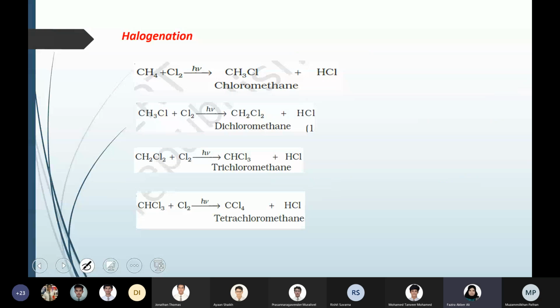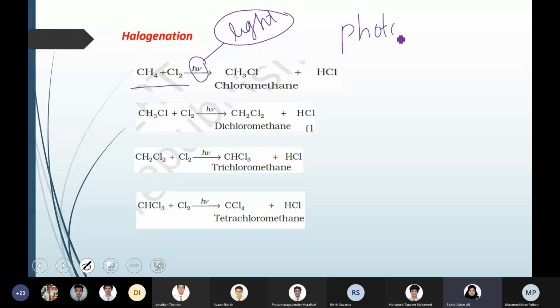This is very easy, as you can see: CH4, chlorine and h nu. This means the presence of light is required. If you just mix methane gas with chlorine gas in a container, the reaction will not happen until you pass UV light through the mixture. So it is a photochemical reaction. The light is required for this reaction to happen.